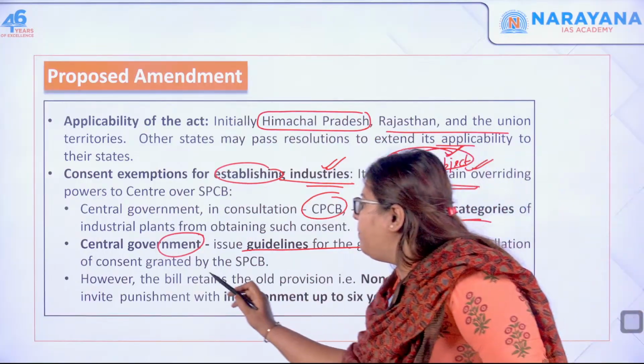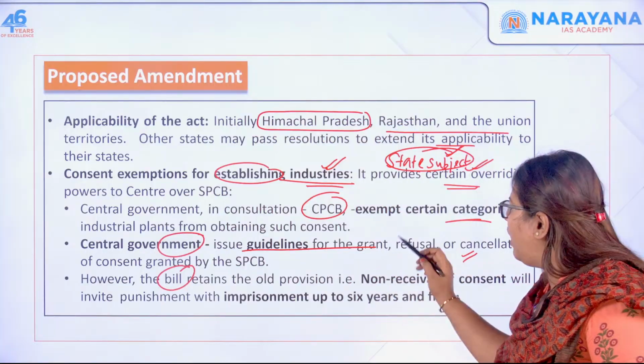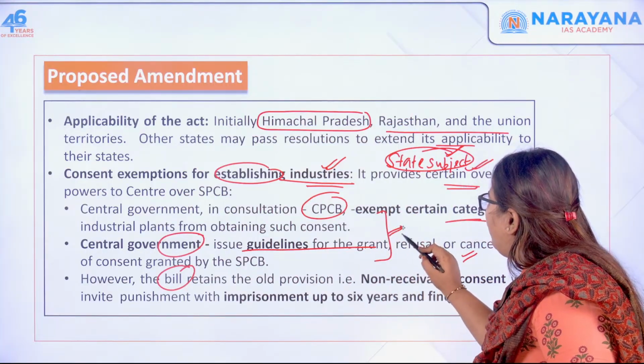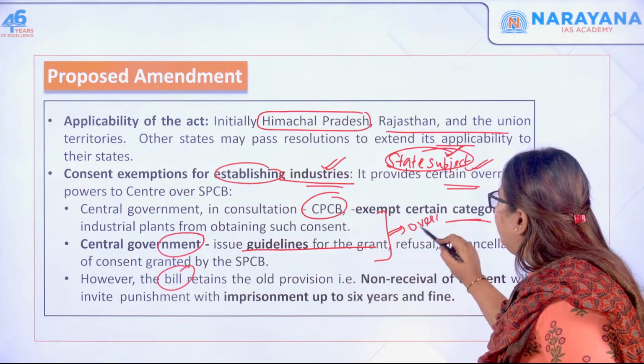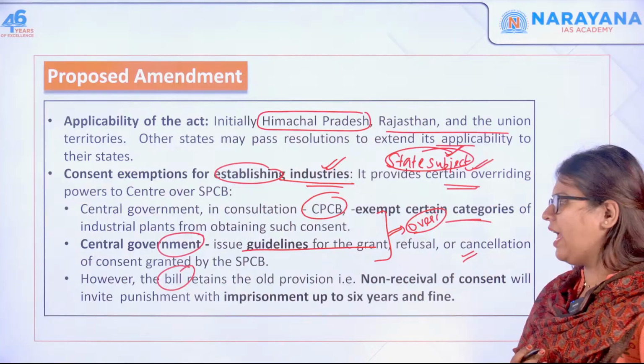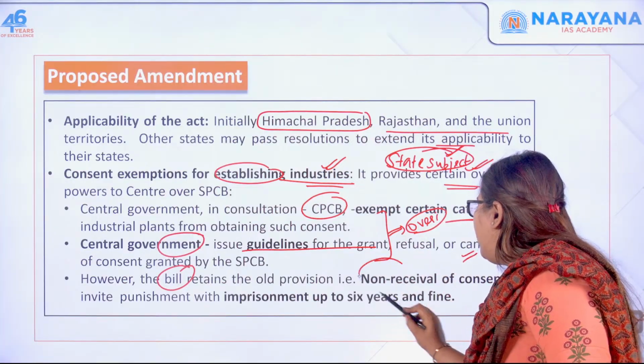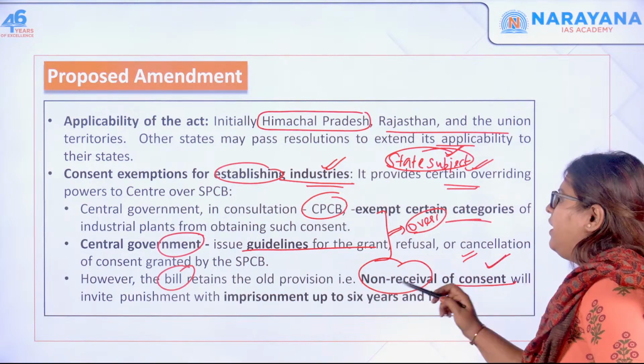Next one, the bill retains the old provision. These two are the exemptions, or you can say the overriding powers, that this particular bill gave to the already existing act. But it says the old provision, that is, non-receipt of consent, will invite punishment.